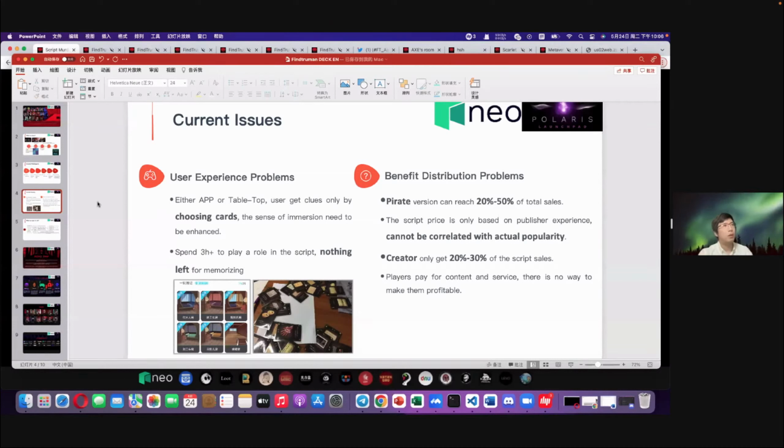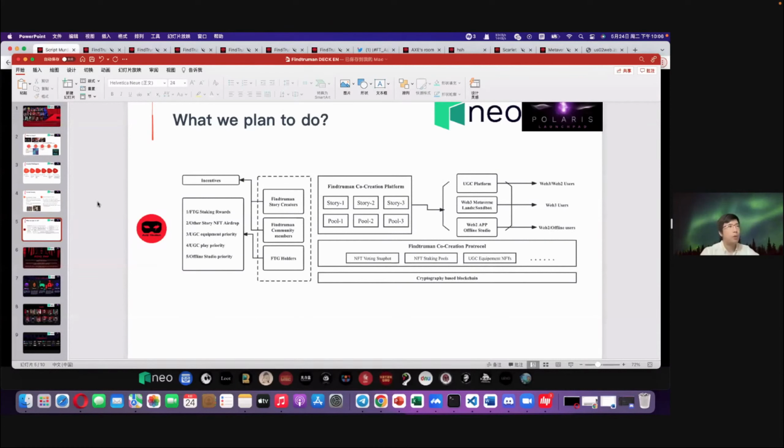And here is a graph which demonstrates what we would like to do in the Findtruman project. Based on the blockchain technology, we will build the Findtruman co-creation protocol, which includes several tools like NFT voting snapshot, NFT staking pools, UGC equipment NFTs, and some other tools will be developed in this protocol.